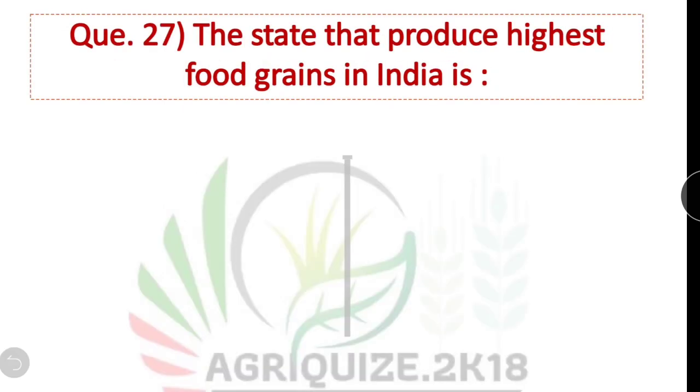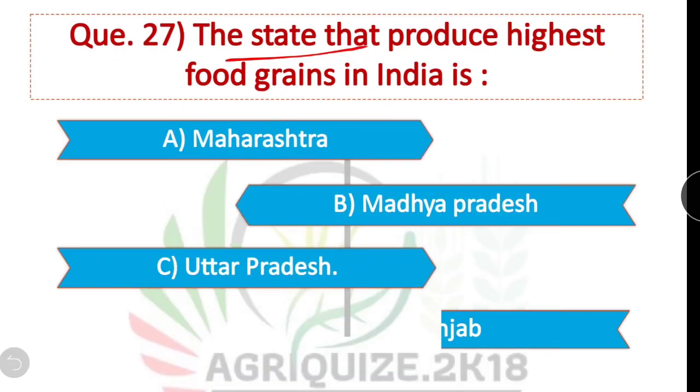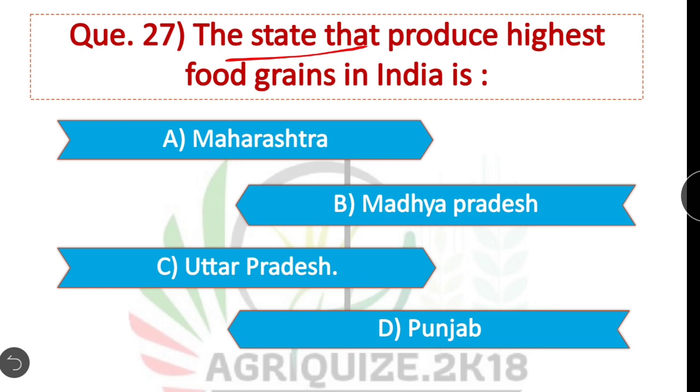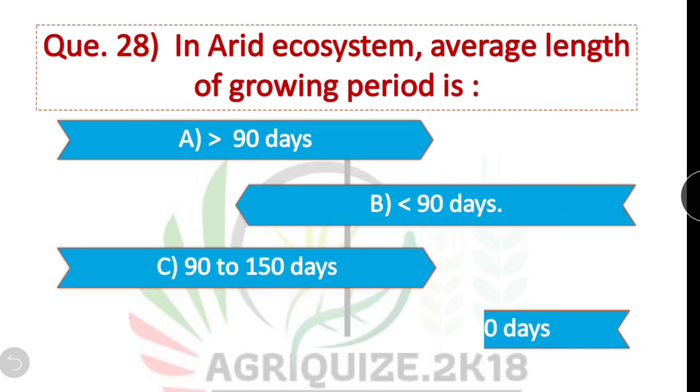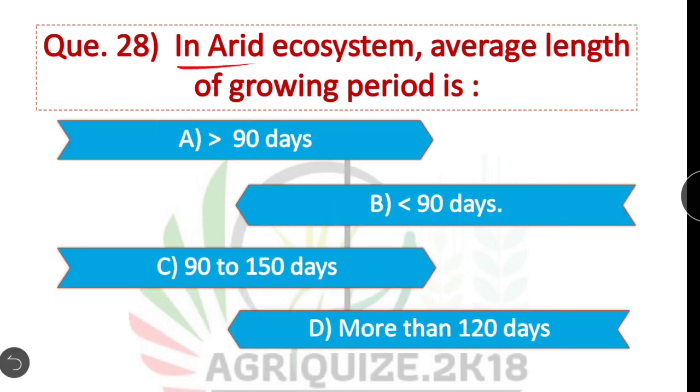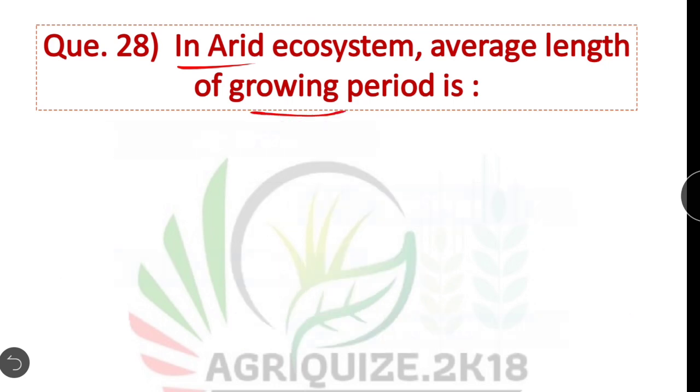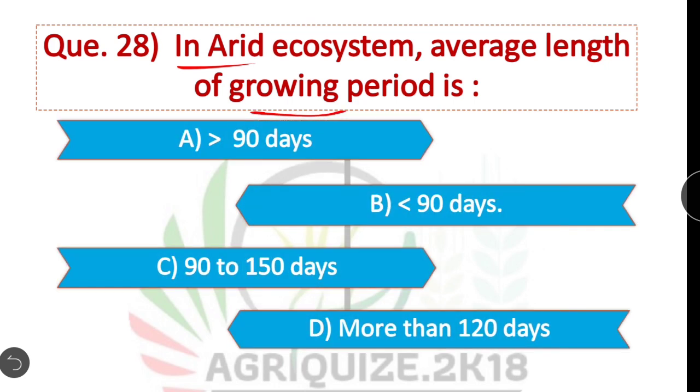Question 27. The state that produces highest food grain in India is. Option C is correct. Uttar Pradesh is the state that produces highest food grain in India. Question 28. In arid ecosystem, average length of growing period is. In arid ecosystem, the crop growing period is less than 90 days. Option B is correct.